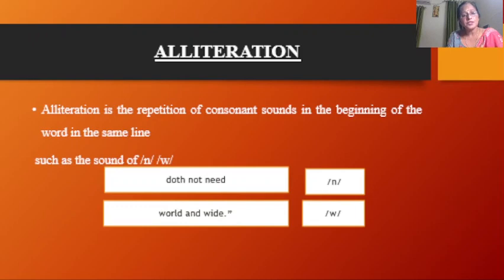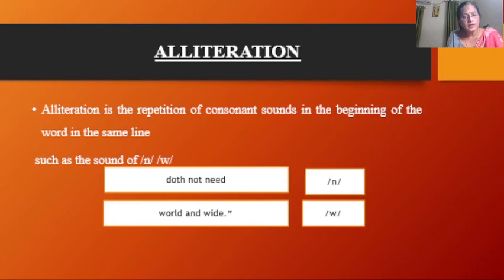Alliteration. Alliteration is the repetition of consonant sounds in the beginning of the word in the same line. Difference between alliteration and consonance. Clear? Alliteration is the repetition of consonant sound in the beginning, while in consonance it may be in the middle and in the end of the word. N sound is repeated in not, need, right? And W sound is repeated in world and wide.